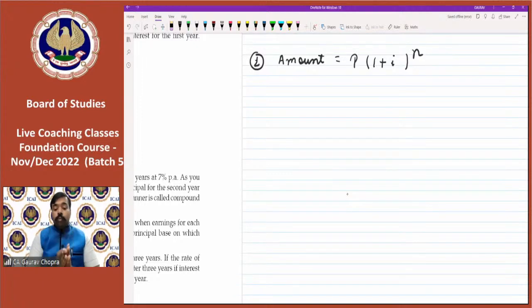So this is the formula to calculate amount in case of the compounding system. Here P is the principal, I is the rate of interest, and n is known as the time period.